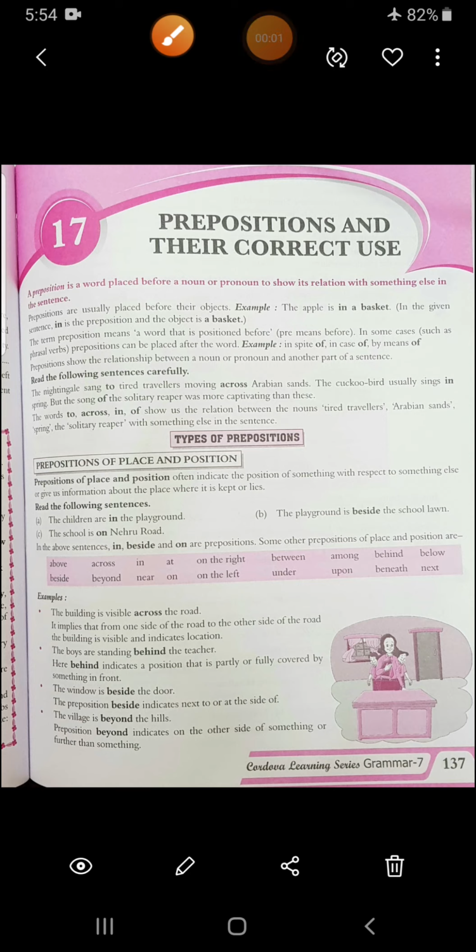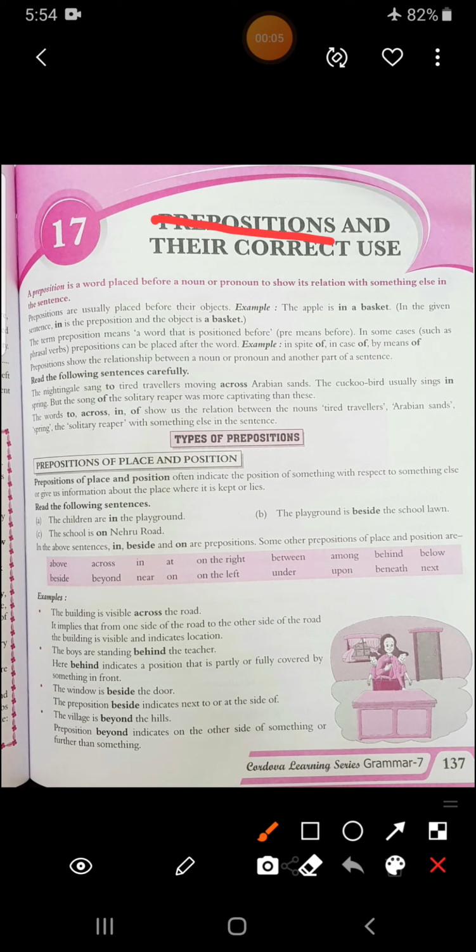Hello, class 7. This is your chapter number 17, that is prepositions and their correct use, given on page number 135 in your grammar books.